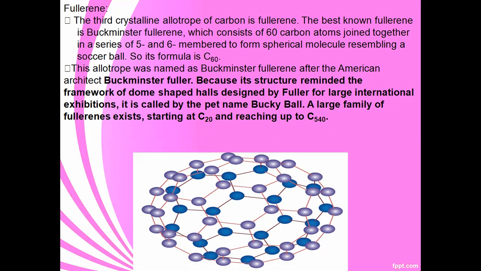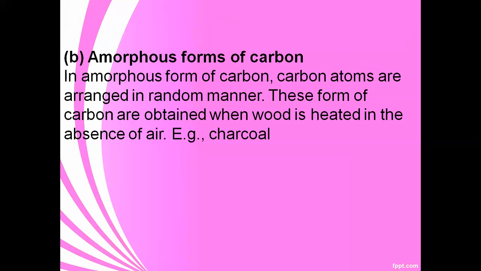The next one is amorphous. Examples are charcoal, coke, lamp black, gas carbon. In amorphous forms of carbon, carbon atoms are arranged in a random manner. These forms of carbon are obtained when wood is heated in the absence of air, for example charcoal.